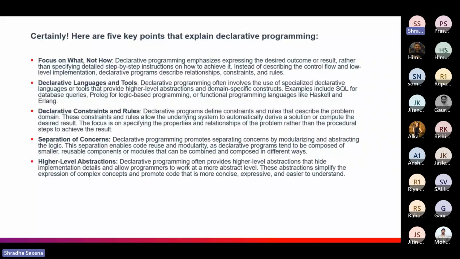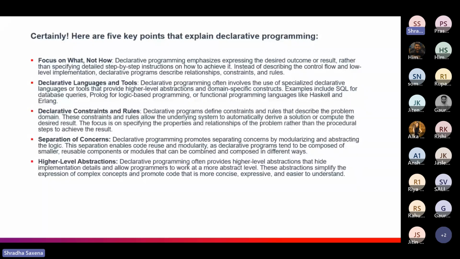On modularity, declarative programs tend to be composed of smaller reusable components or modules, so that you can reuse them whenever you want to. There is always a point of combination of functions when we use the declarative ones. We can always combine those small modules in different ways to get the outcomes and results.